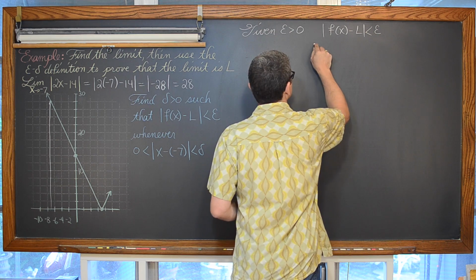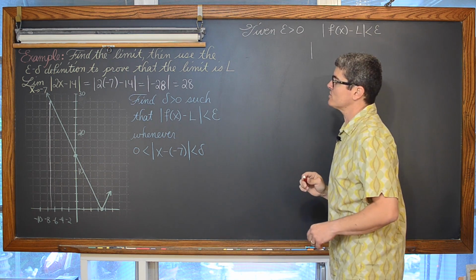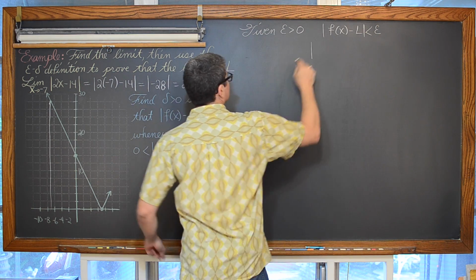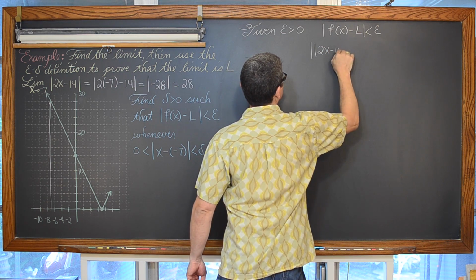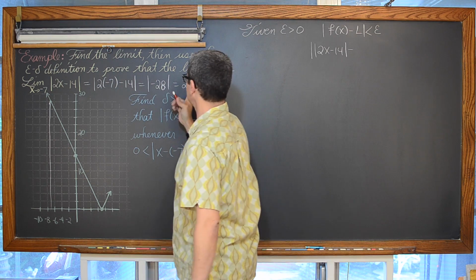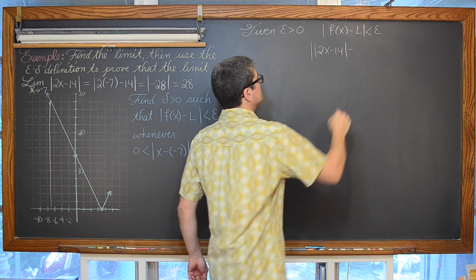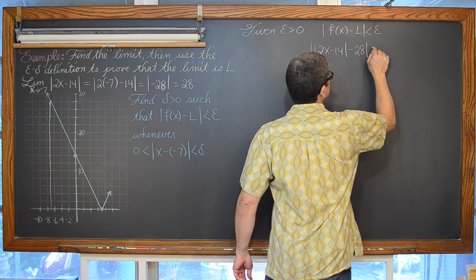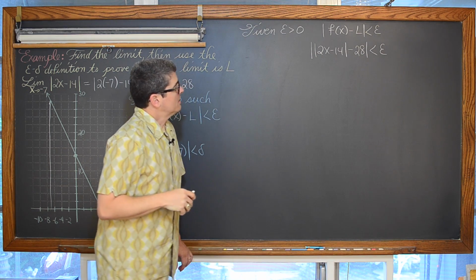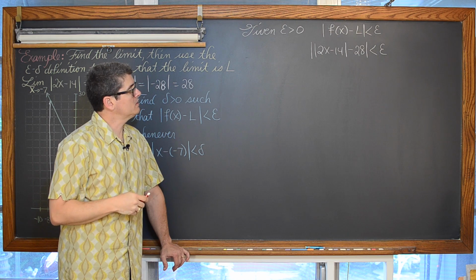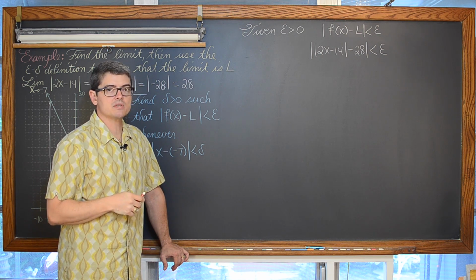So the absolute value, our function, is again the absolute value of 2x minus 14 minus the limit that we found, which was 28, is less than epsilon. Okay, well, we have an absolute value inside of an absolute value.